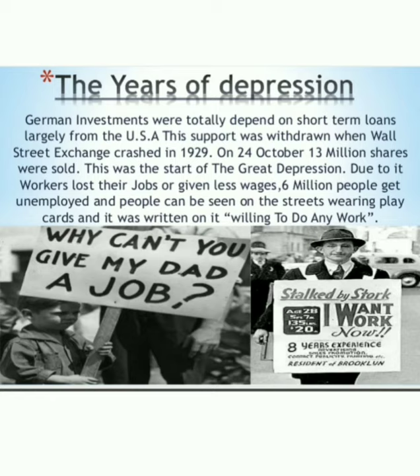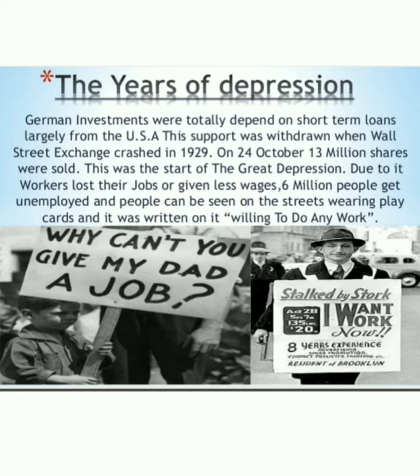Germany started facing problems. When Wall Street crashed in 1929, the US was unable to give loans to Germany, which created a great problem for Germany.